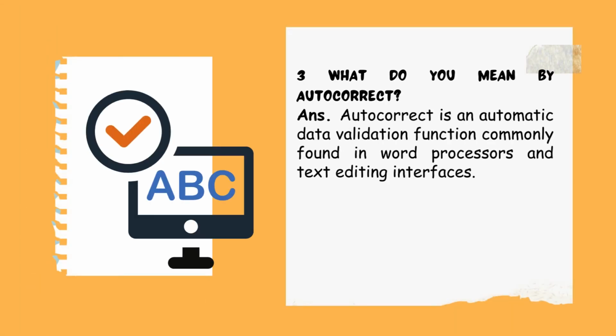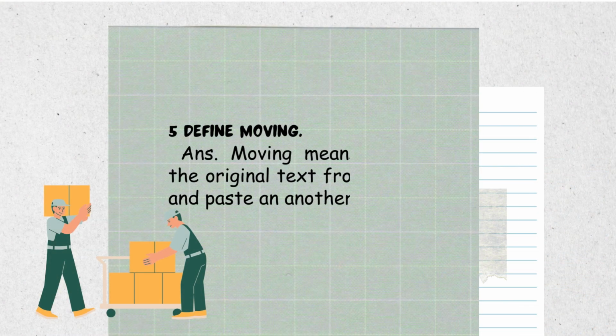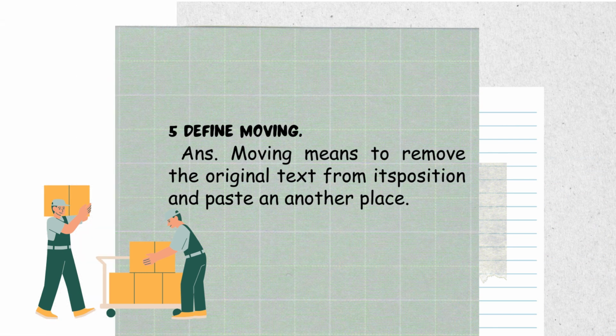Question 3. What do you mean by autocorrect? Answer. Autocorrect is an automatic data validation function commonly found in word processors and text editing interfaces. Question 4. Define copying. Answer. Copying means to make a duplicate of a document or file. Question 5. Define moving. Answer. Moving means to remove the original text from its position and paste it in another place.